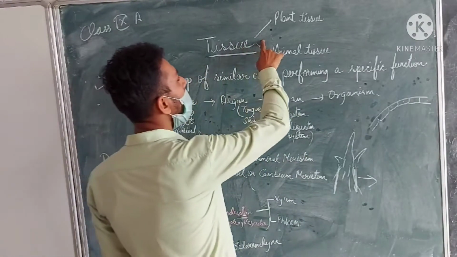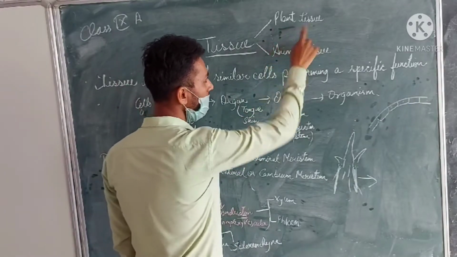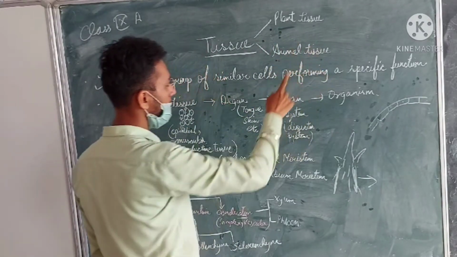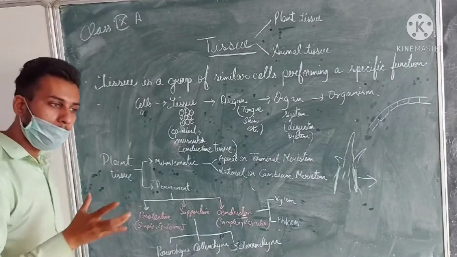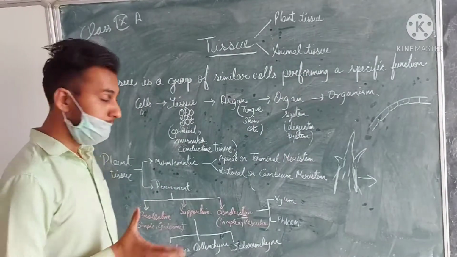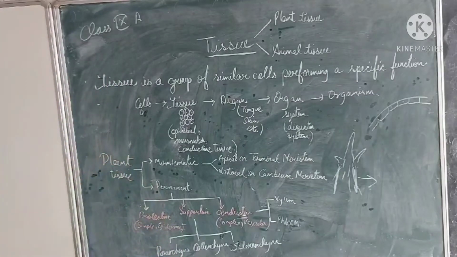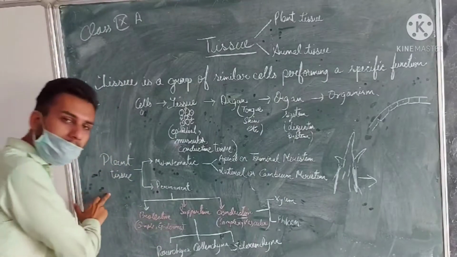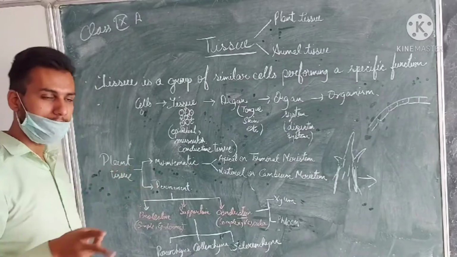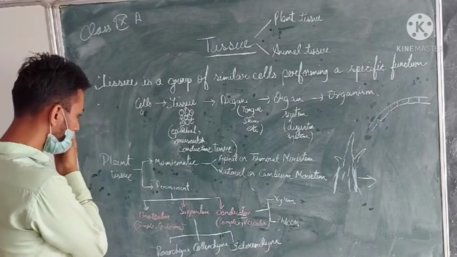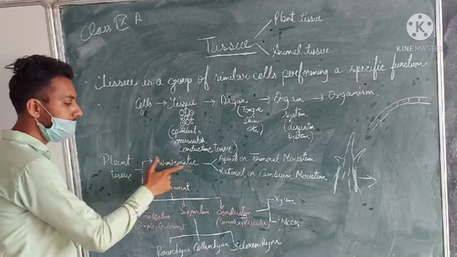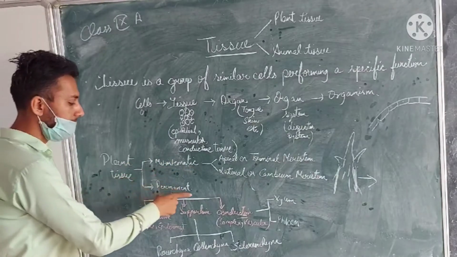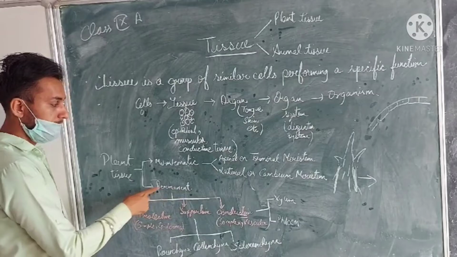So, the tissue is of two types, the plant tissue and the animal tissue. Now, coming to the plant tissue. Plant tissue means the group of cells present in the plant which perform a specific function. Now, plant tissue is of two types. Based on the division of the cells, they are categorized into two types. The first one is the meristematic tissue, and the second one is the permanent tissue.